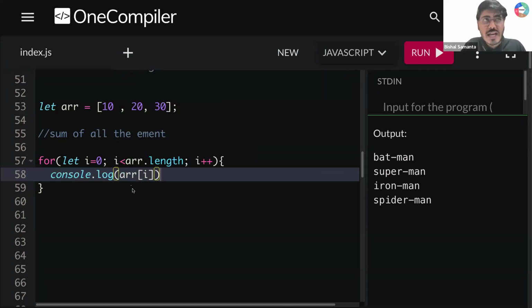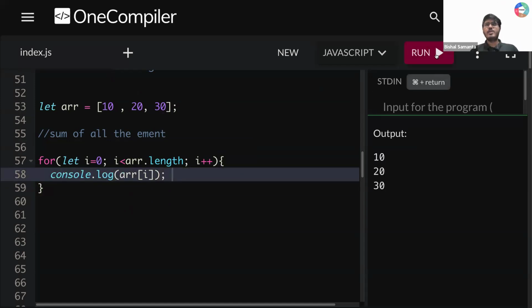Because if I write only I, it will give me 0, 1, 2. I don't need that. This is the index value. But if I write array of I, it will give me 10, then 20, then 30, right? Okay. So now if I run this thing, what I'm getting? I'm getting here 10, 20, 30. Is that clear so far?